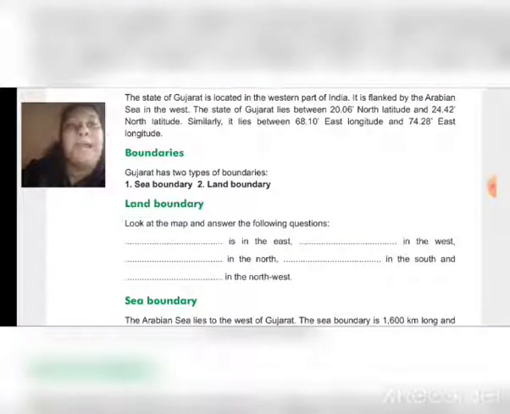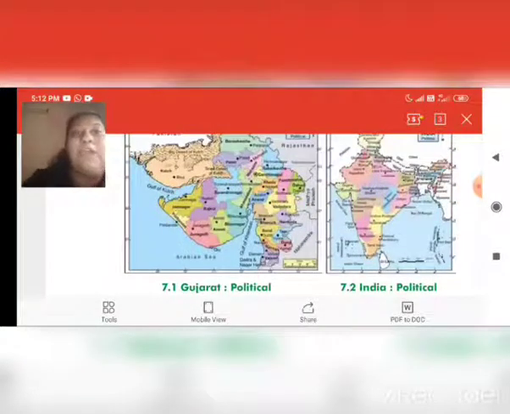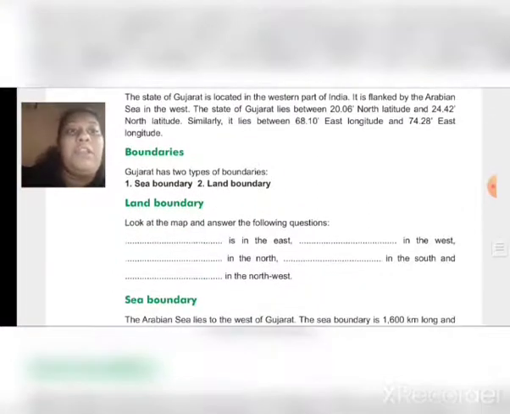Look at the map and answer the following questions. You have to see the map and write the answers. Dash is in the east. These blanks you have to fill yourself in your textbook. Dash is in the west, dash is in the north, dash is in the south and dash is in the northwest. You have to write yourself in the textbook and I will give the answers in the next PDF.